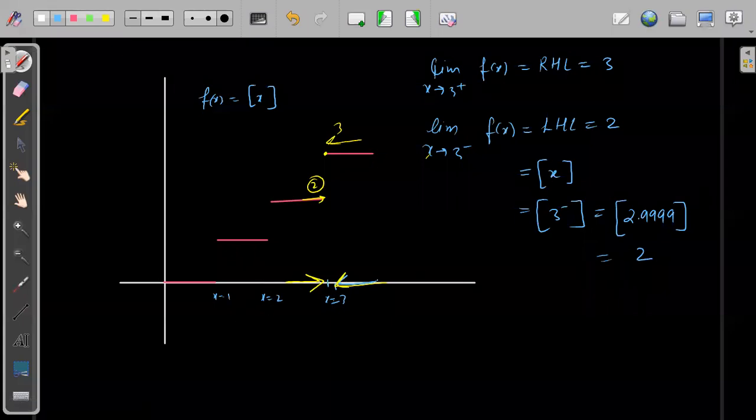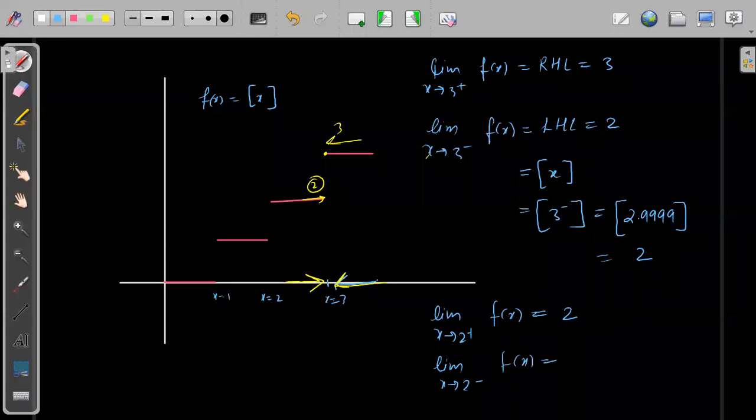है ना? Suppose I'm talking about x approaching 2. So for limit of x tending to 2 plus f of x, what will be the limit? Limit will be 2. Right hand limit will be 2. Yes, very good. Limit of x tending to 2 minus f of x is 1. Very good. So left hand side limit is 1 and right hand side limit is 2.